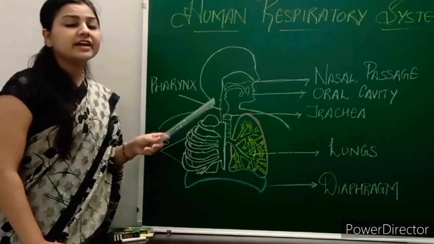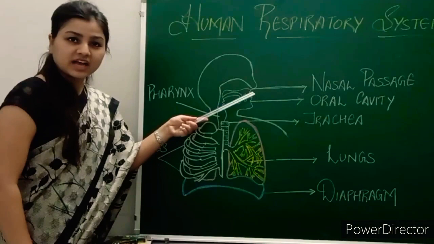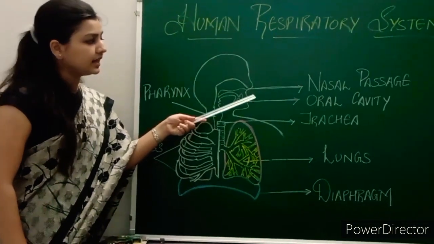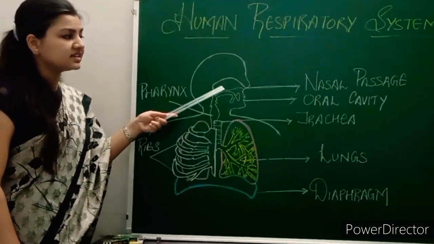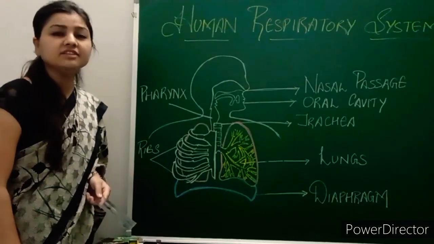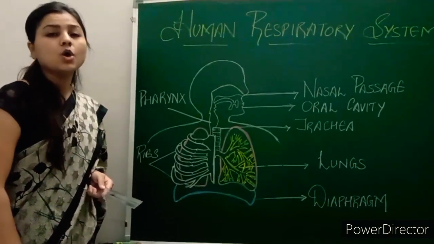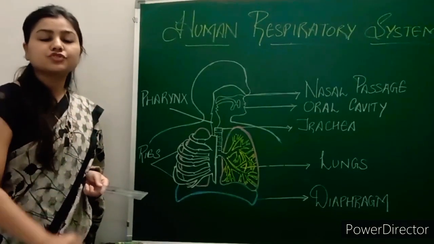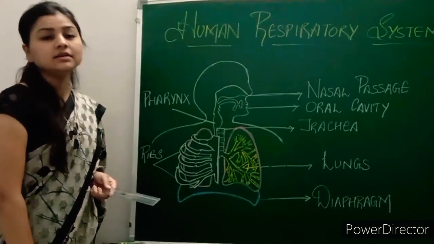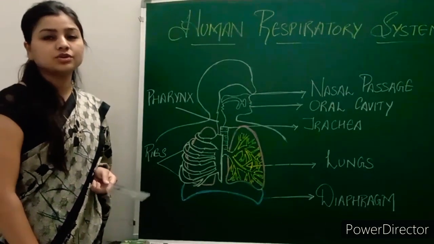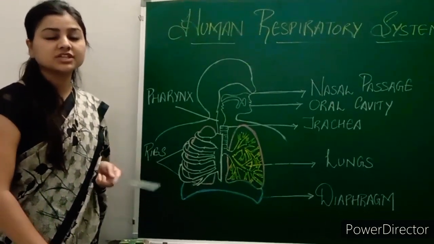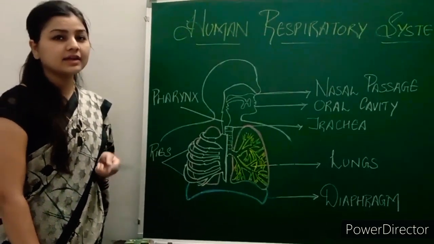So the air enters from the nostrils, as we have already discussed. Then the air passes through the nasal cavity. In this nasal cavity, we have blood vessels. We have fine hair particles, which basically help to trap all the dust and any sort of pollen grains or dirt which has entered or which is going to enter with our air molecules.